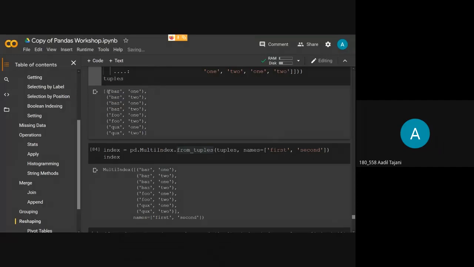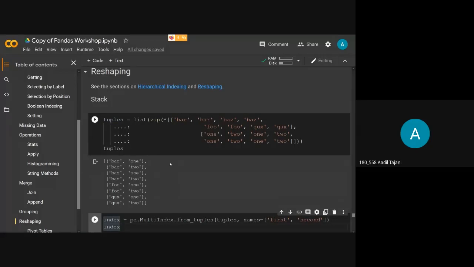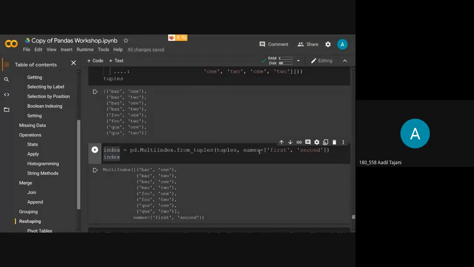Okay, so I want an index with two values that are bar and one. So MultiIndex.from_tuples. Then you have to mention the tuples that we have created here, and what names you want to give these columns. When there is just a single index, it doesn't mention any name. It is just the values that you give.